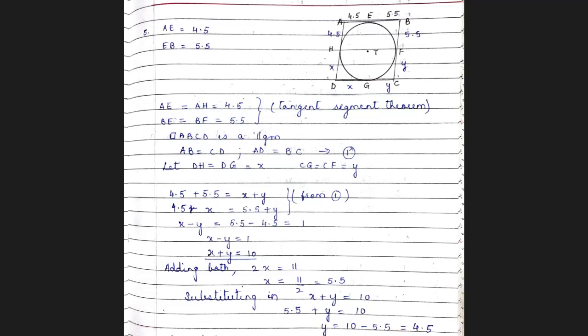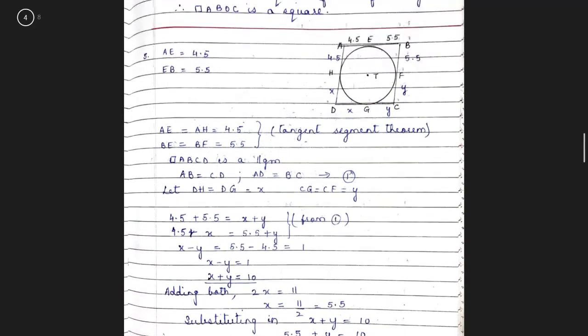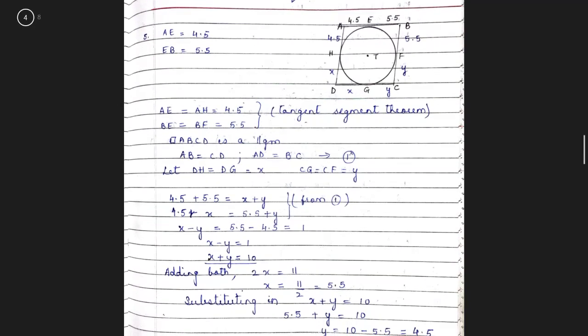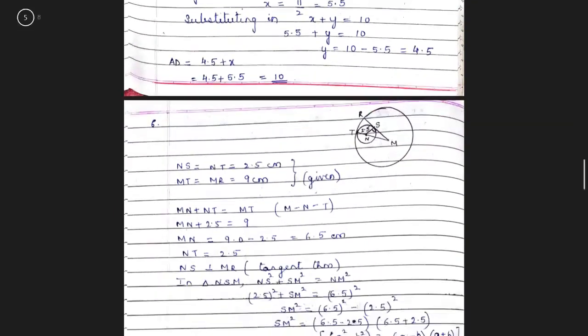Now when I solve both these equations, minus y and plus y will get cancelled. x plus x is 2x. Add 1 plus 10, 11. Therefore x is equal to 5.5. Now I have got x plus y is 10. Substituting the value of x here as 5.5, I'll get y is equal to 10 minus 5.5, which is 4.5. Now, your final question is to find what is AD. AD is 4.5 plus x. So, substitute x as 5.5, you get your answer AD as 10. So, that's your final answer.